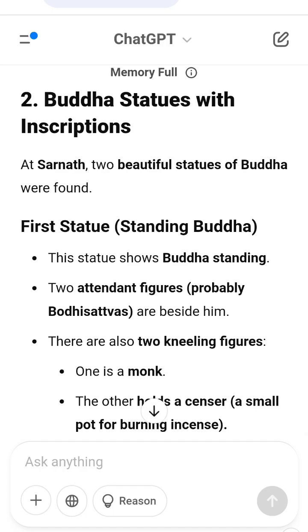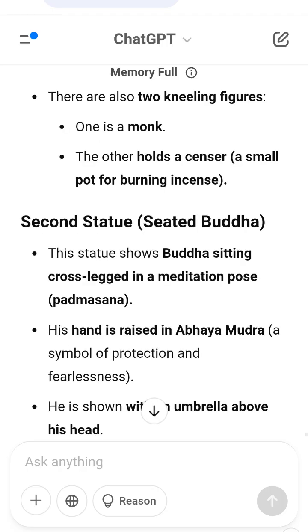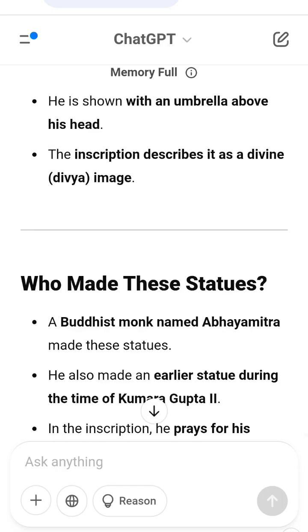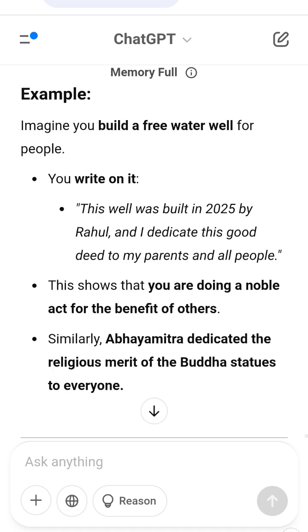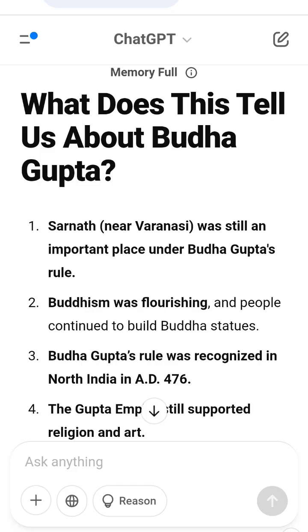Final summary, super simple version. 1. Buddhagupta was a king of the Gupta Empire in AD 476. 2. An inscription in Sarnath proves he was ruling at that time. 3. 2 beautiful Buddha statues were made under his rule. 4. A Buddhist monk, Abhayamitra, made these statues. 5. He dedicated his good deeds to his parents, teachers, and all people. 6. Sarnath remained an important religious center in the Gupta Empire.